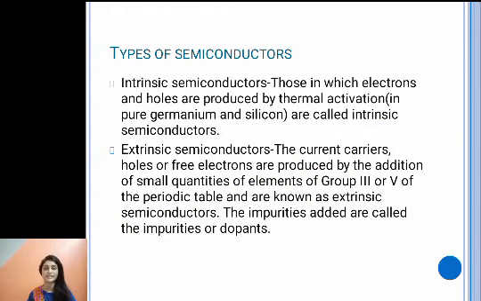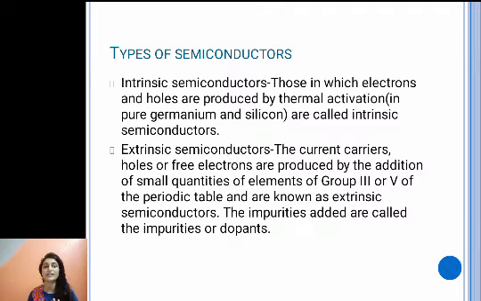Now, types of semiconductors. Semiconductors are basically of two types. One is intrinsic semiconductor, the second is extrinsic semiconductor. Intrinsic semiconductor is also known as pure semiconductor, and extrinsic semiconductor is also called doped semiconductor. Intrinsic semiconductors are those in which electrons and holes are produced by thermal activation, and examples are pure germanium and pure silicon. Here in these materials you have covalent bonds. These covalent bonds get broken at room temperature, and the electrons become free for conduction.